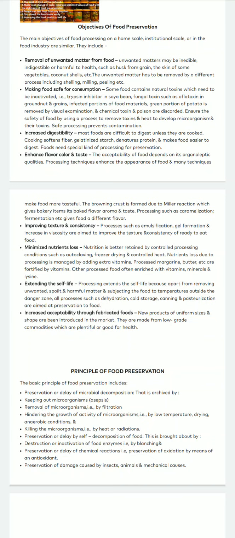Byproducts are the waste products. So from waste products also we have made certain foods which are very nutritious. Also we have made foods from low grade materials which are usually thrown away as waste. From those also we have introduced certain new foods in the markets.